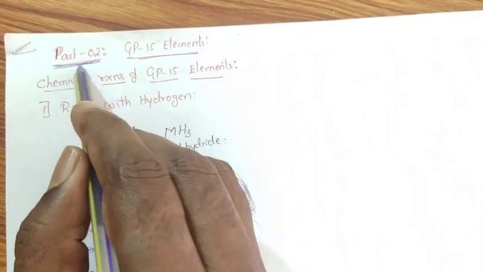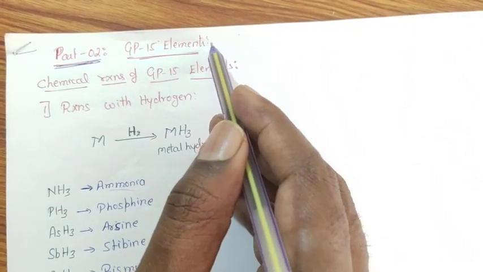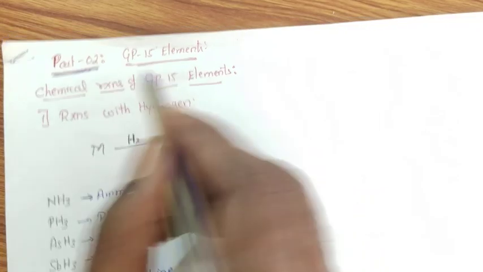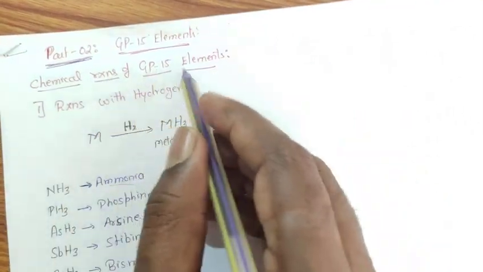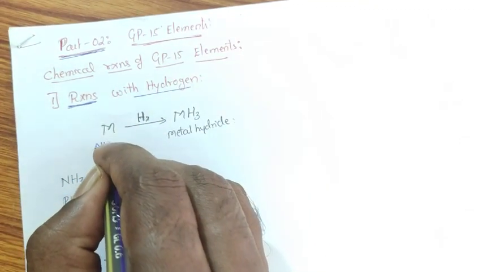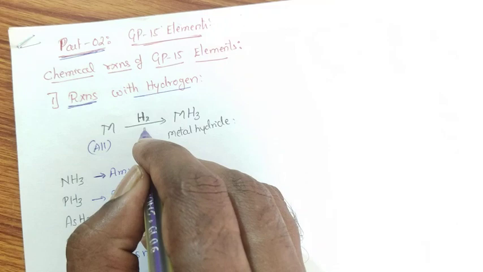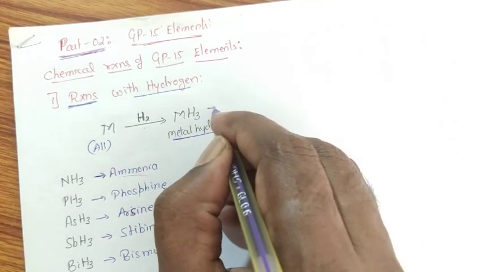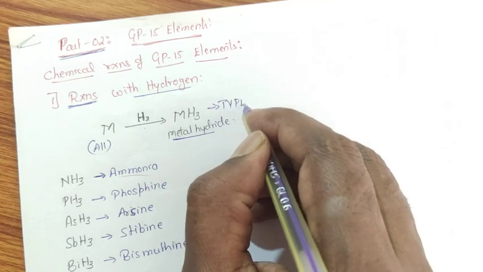Today we will deal with part 2, that is group 15 elements. In the first part I taught the general properties of group 15 elements. In this part today we will start with the chemical reactions of group 15 elements. The first one is the reaction with hydrogen. All the group 15 elements directly or indirectly react with hydrogen to form hydrides of type MH3.